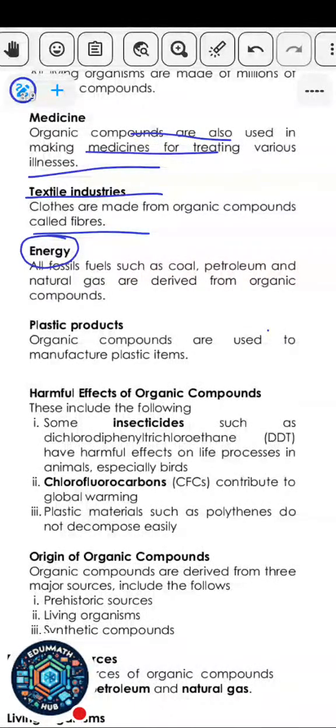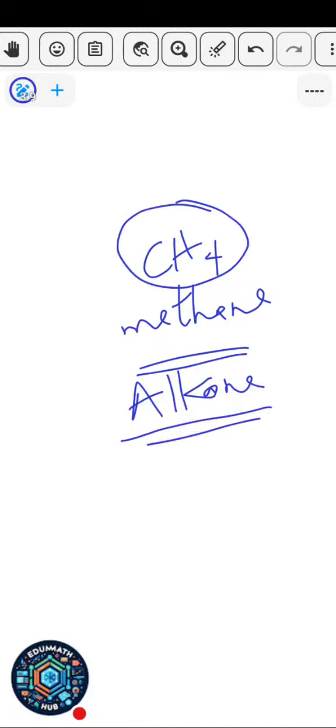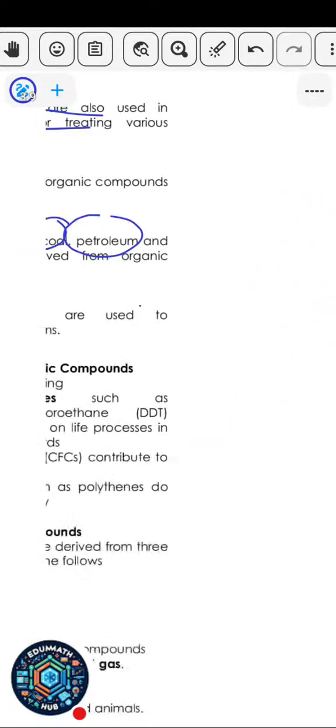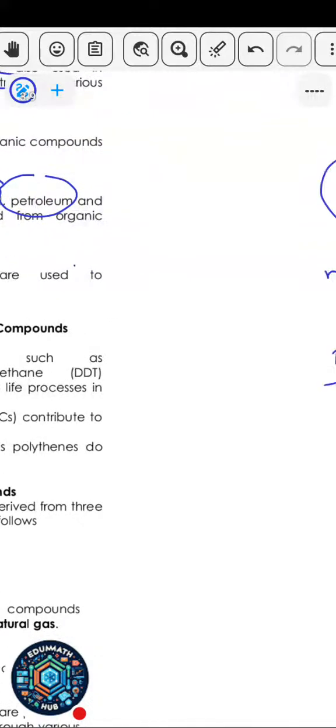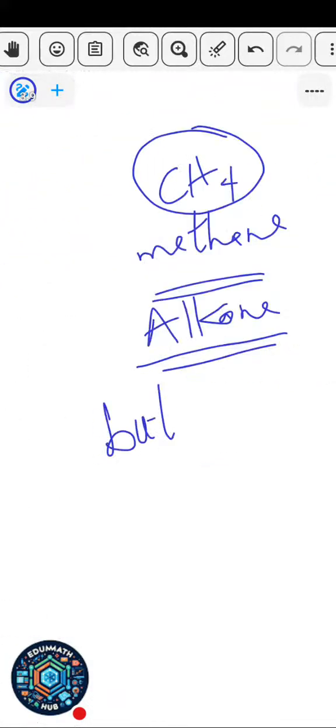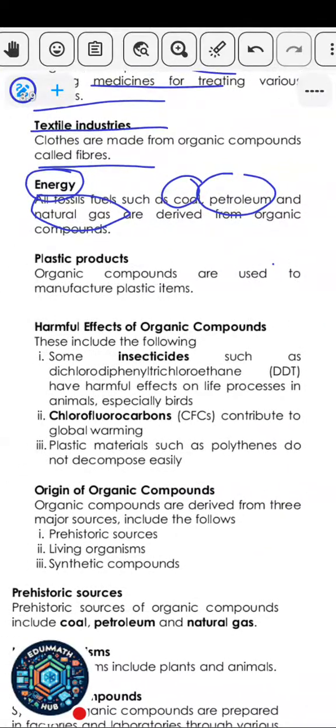Organic compounds also serve as a source of energy: fossil fuels such as coal, petroleum, and natural gas. Natural gas is majorly methane. This compound is called methane, which is an alkane. I'm still getting there, so don't be confused yet. I'm going to teach you how to draw this structure and how to name these compounds. It's very simple. Natural gas, like your gas cooker at home, what you normally cook with, is majorly alkanes like butane and propane. Butane is C4H10. I'm going to teach you how this formula is derived later. Just know that organic compounds can be used as energy or fossil fuels.